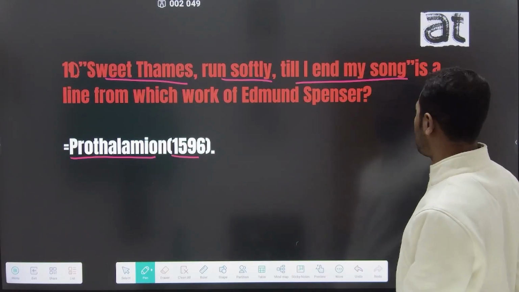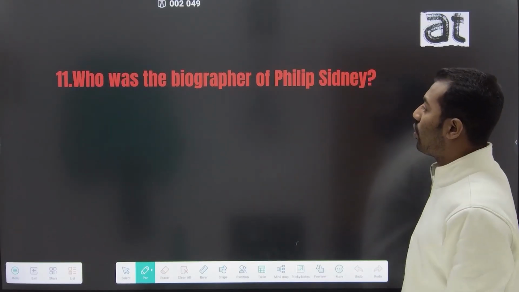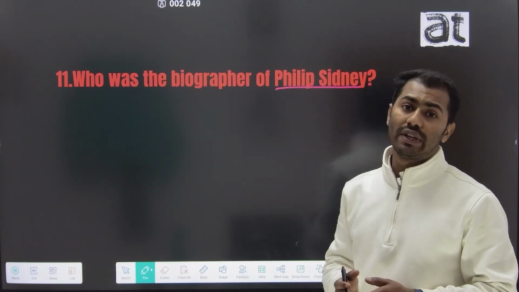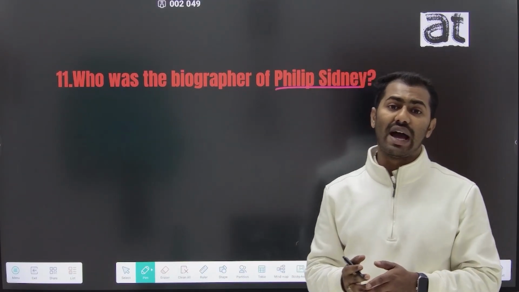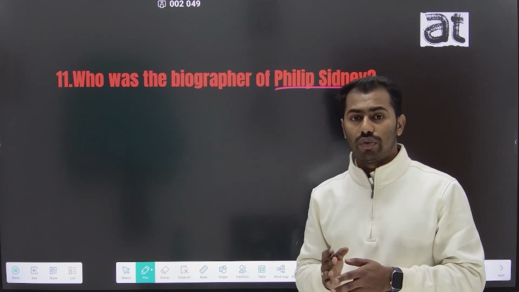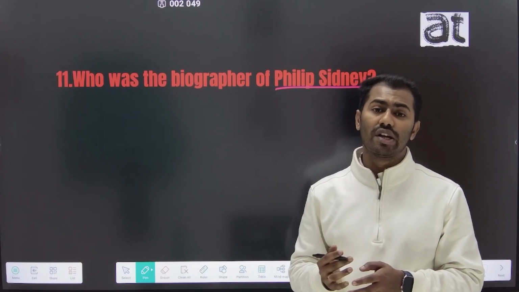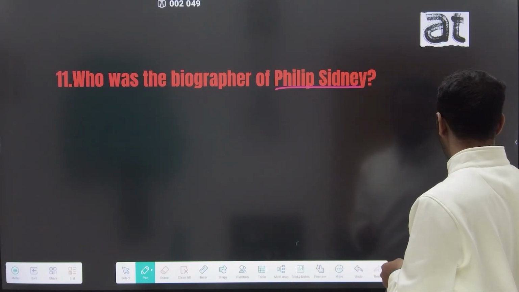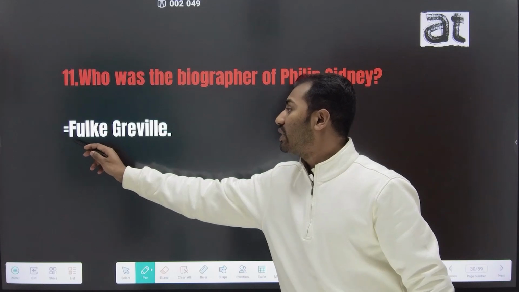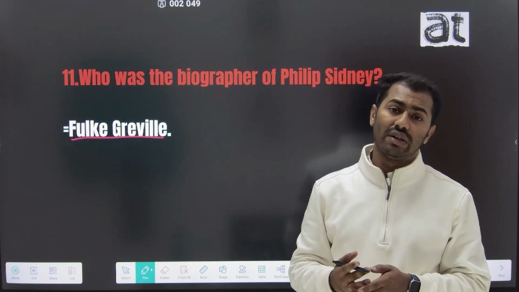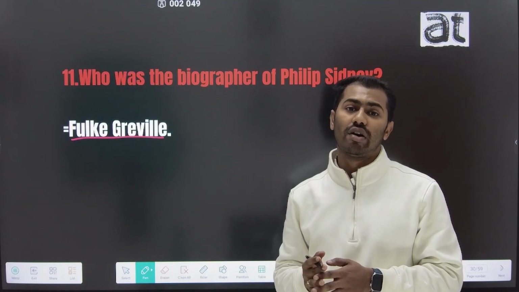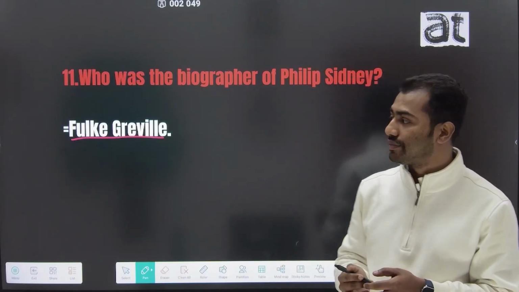And the 11th question is, who was the biographer of Philip Sidney? We all know Philip Sidney is known as the ideal Renaissance man who lived in the first period of the Elizabethan time, and his biographer was Fulke Greville. Fulke Greville was the biographer of Sir Philip Sidney, and he was also his lifelong friend.